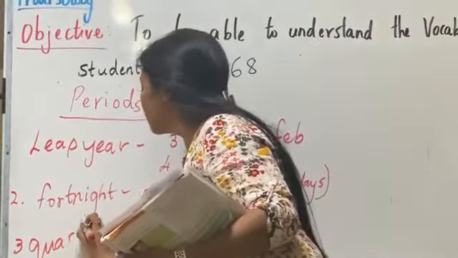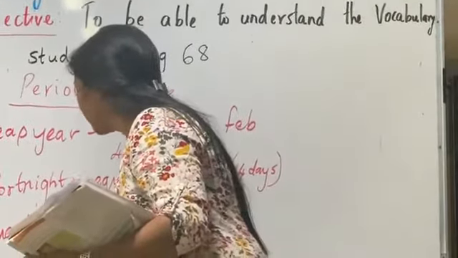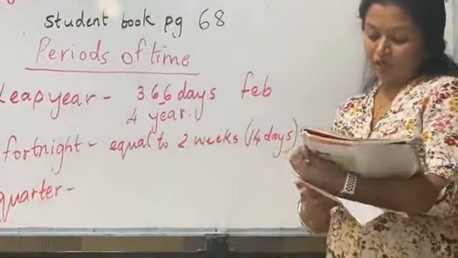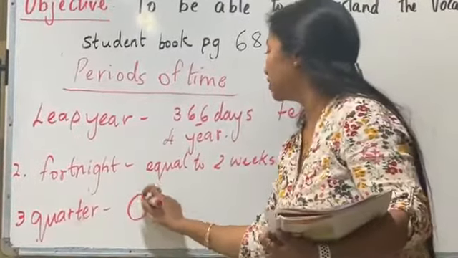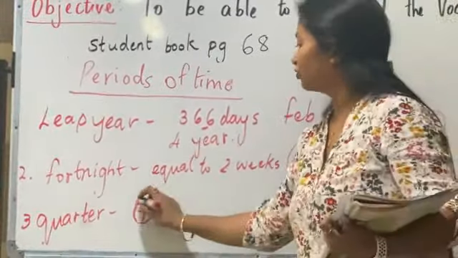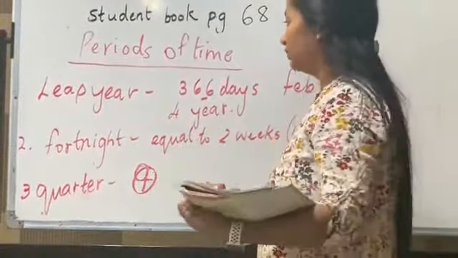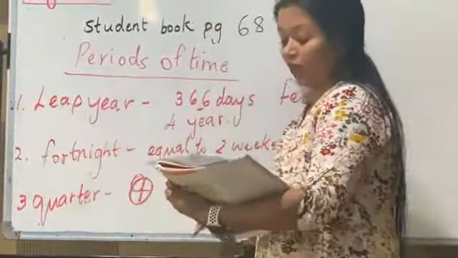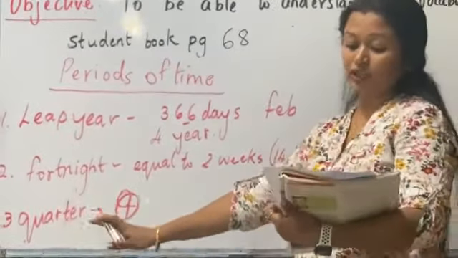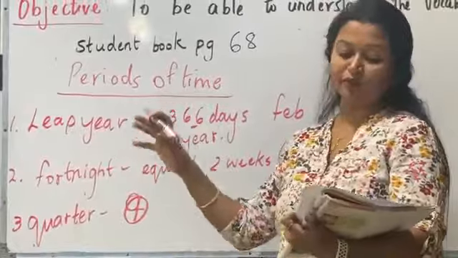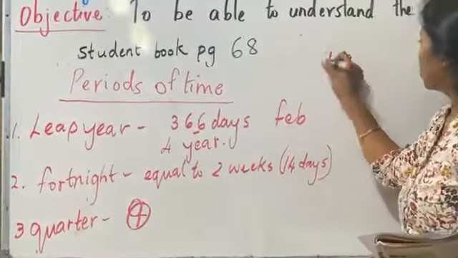I'm sure in maths you know the meaning of a quarter, right? So what's the meaning of a quarter? A quarter is, say for example you have this, and it is divided into 4. One part of the 4 parts is called a quarter. Each of the 4 equal or corresponding parts into which something can be divided is called a quarter. Then we go on to the fourth one.